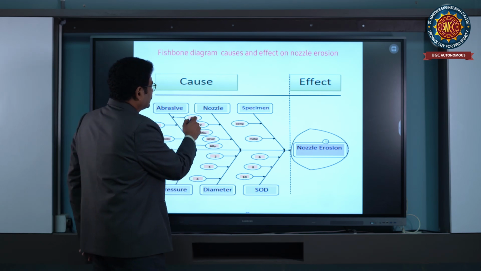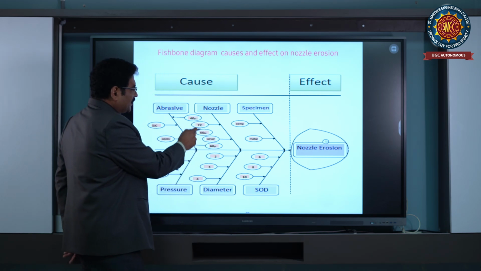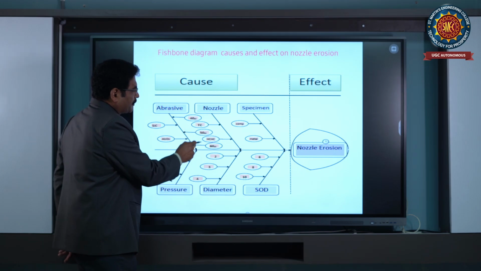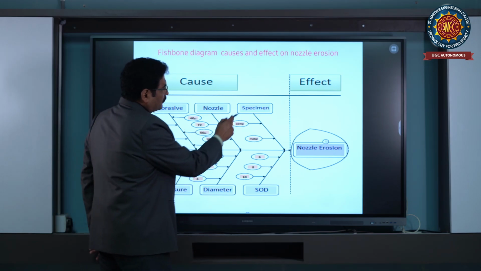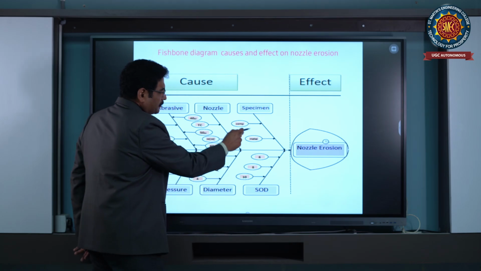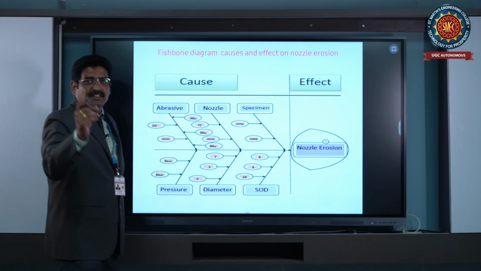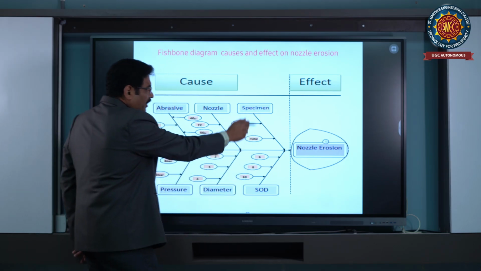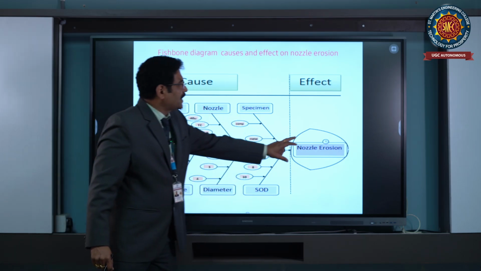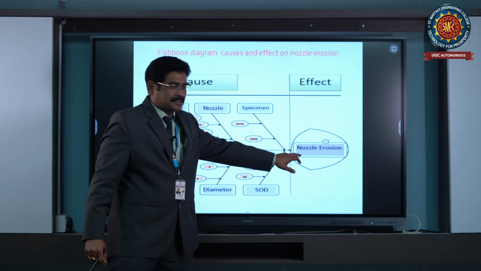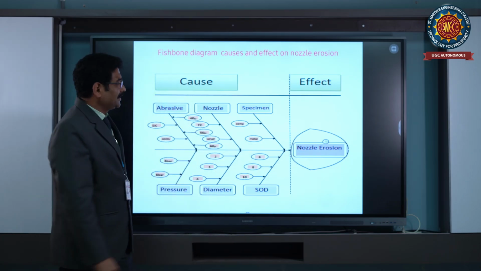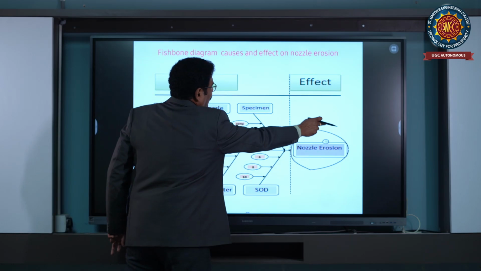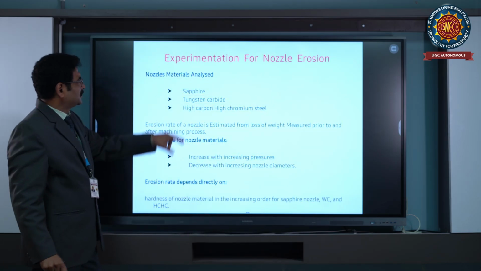After that, different types of nozzle materials: tungsten carbide, high carbon, high chromium. After that, specimen, composites, materials, SOD, standoff distance between the tool and work surface: 6, 8, 10. The variation of this finally leads to the effect, which is nozzle erosion. This is the cause and effect diagram, which clearly shows that.